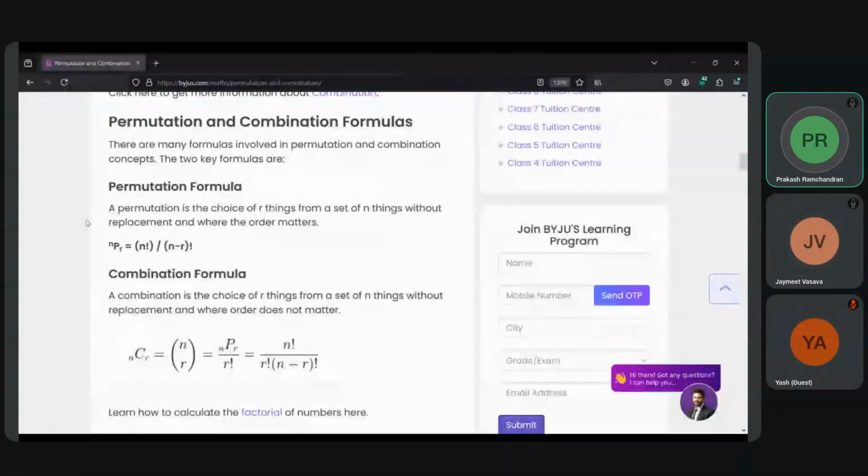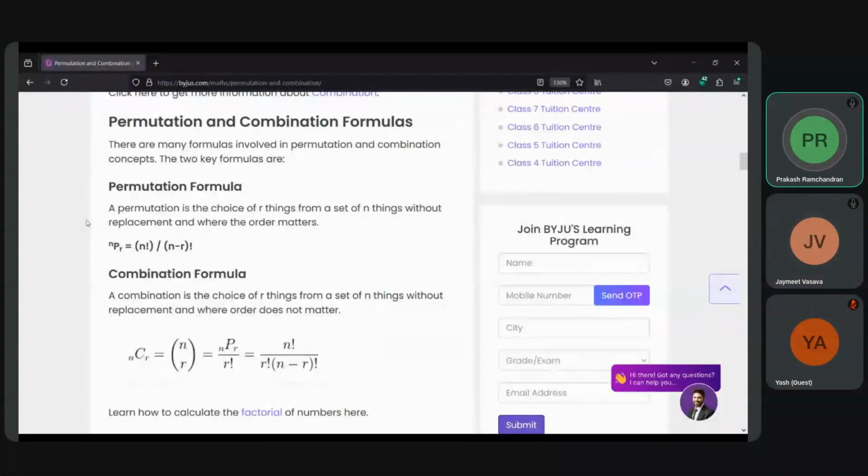You are not replacing anything, so I can have 1 1 also, and 2 2 also. It doesn't matter. 1 1, 2 2, 1 3, 1 5, any two digits you can pick up in the permutation. In combination, it's not so. If I pick 1 and 9, then again 9 and 1, that's not allowed.